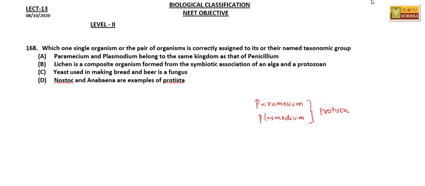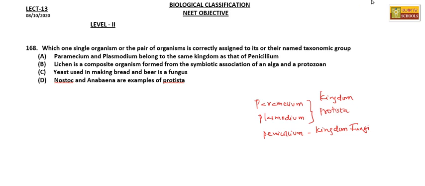These are protozoans, they come under Protista. Whereas Penicillium belongs to kingdom Fungi.